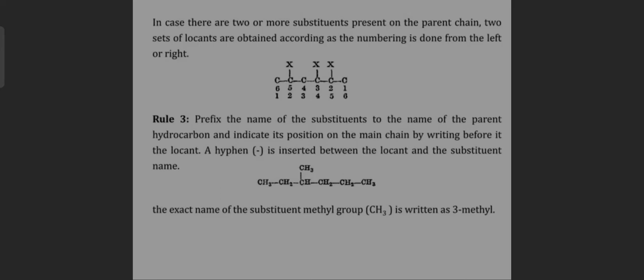Rule 3. Prefix the name of the substituent to the name of the parent hydrocarbon and indicate its position on the main chain by writing the locant before it. A hyphen is inserted between the locant and the substituent name. The exact name of the substituent methyl group, CH3, is written as 3-methyl.